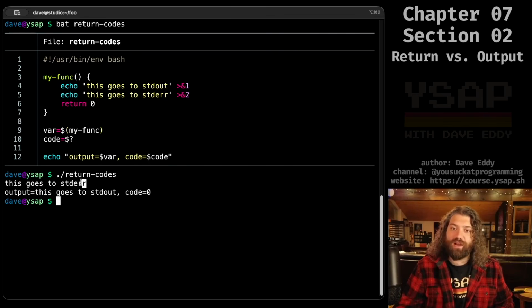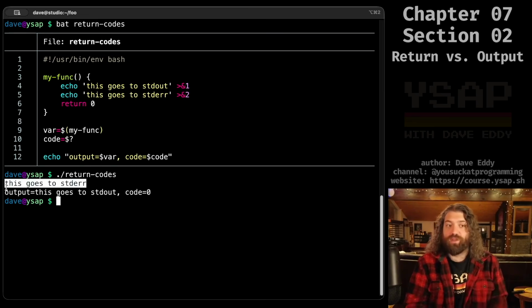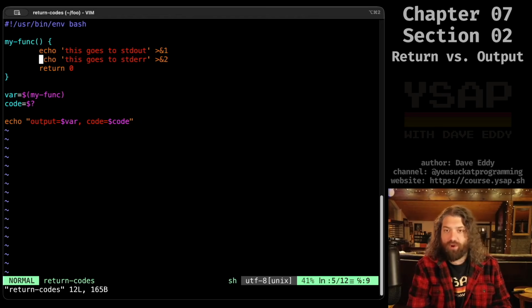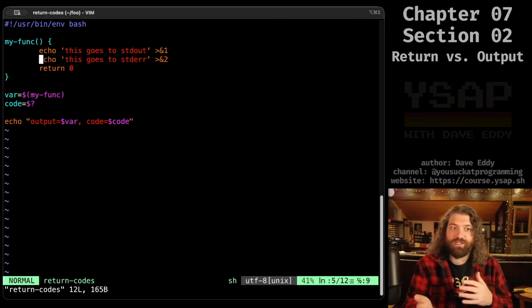So this goes to standard error prints first. That's because this function is running first before the output is captured and stored in output. So this goes to standard error, which means it goes directly to my terminal. I can write to my terminal even before the function is done, but this is what got captured and what got stored in the variable. So this is important to note, because if you're running a program that just chooses to output to standard error or standard output sometimes, you actually have control over this.